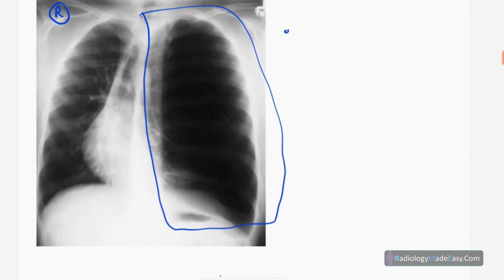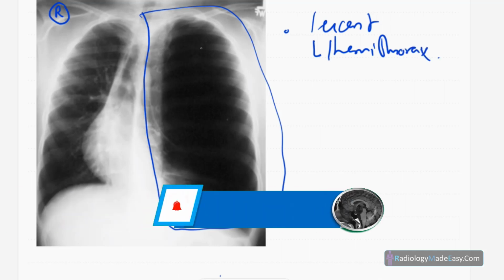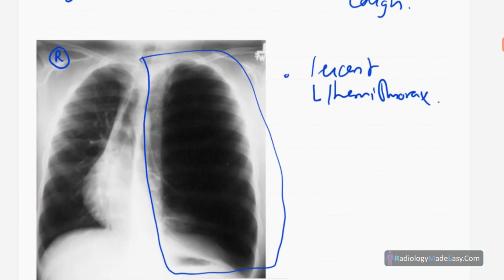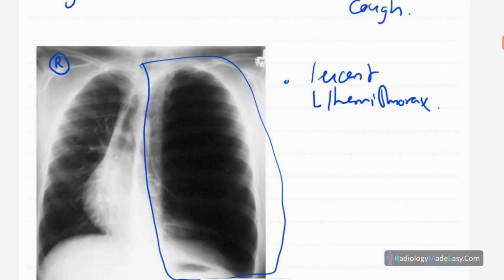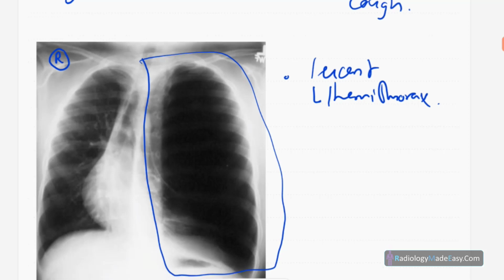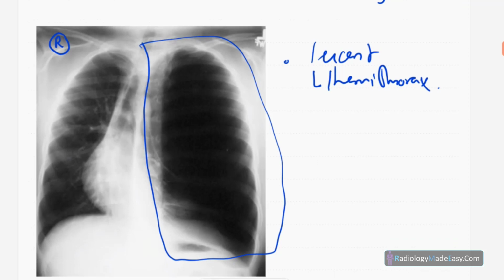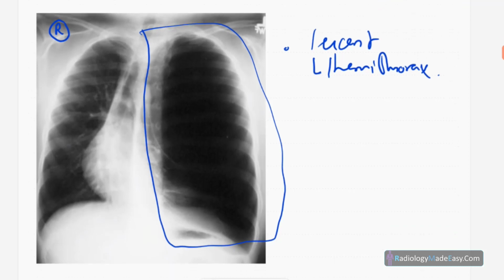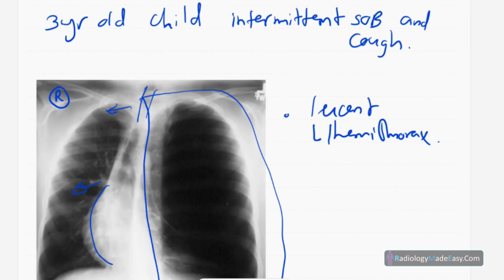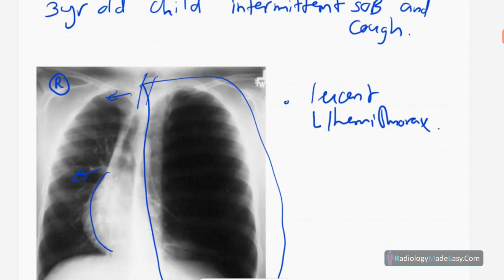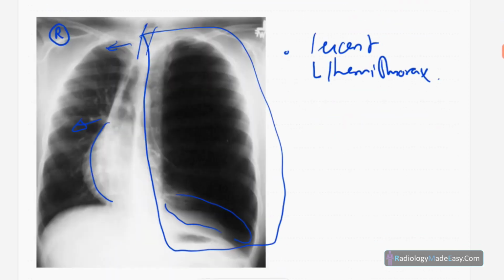So there's a lucent left hemithorax, and there are no vascular markings in the lungs, so there's sparsity of vascular markings, oligemic, and there's mediastinal shift to the right side. Trachea is shifted to the right side, heart is also shifted to the right side, and some kind of lung parenchyma you can see in the lower part.